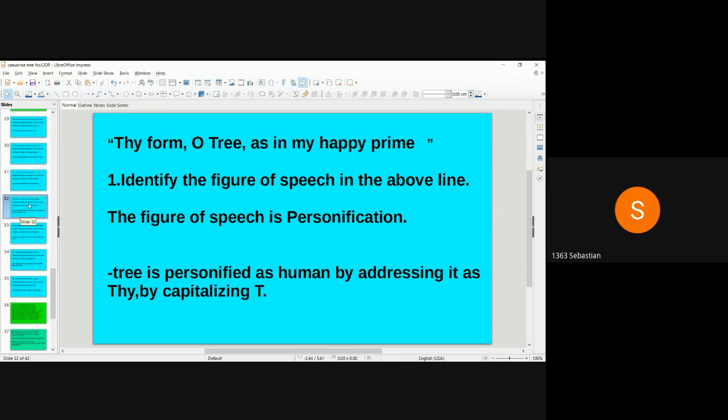Thy form, O tree, as in my happy prime. Identify the figure of speech in the above line. The figure of speech is personification. Tree is personified as human by addressing it as thy and by capitalizing T.